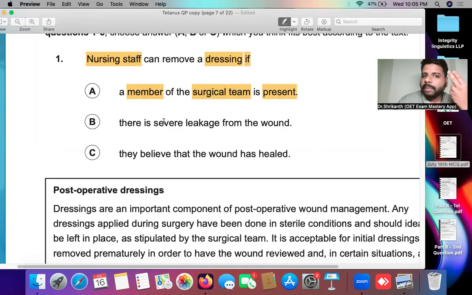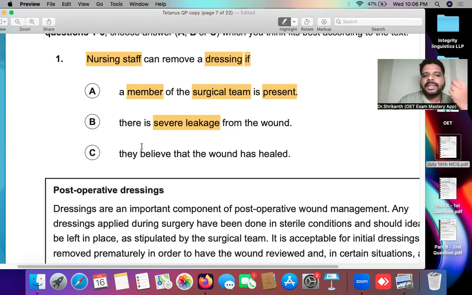What is situation number two? There is severe leakage from the wound. So the patient is having a wound, and if there is very intense leakage happening from the wound, in that situation, the nursing staff is allowed to remove the dressing.